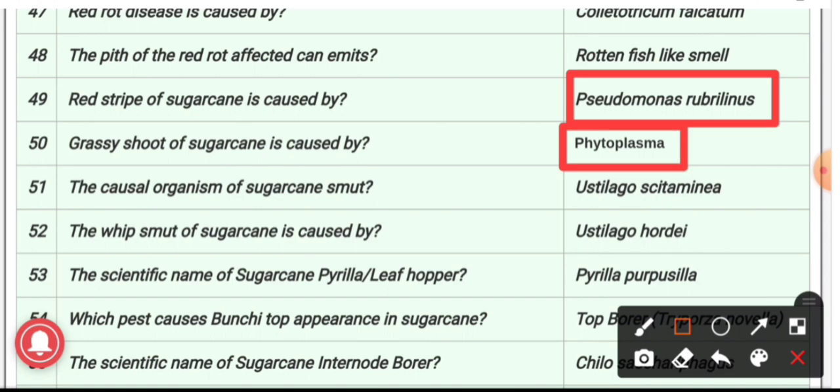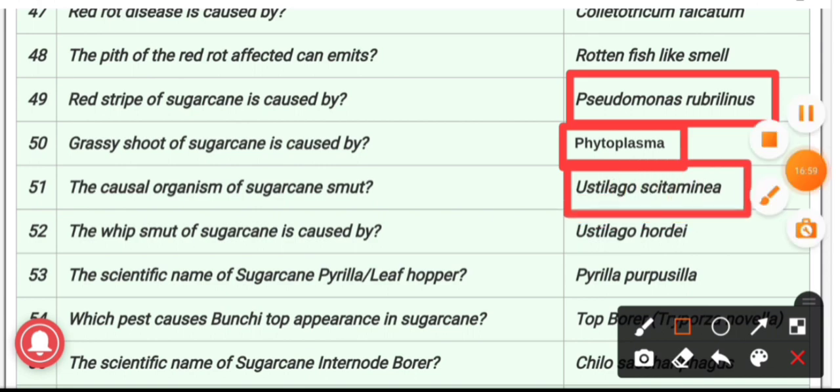51st question: the causal organism of sugarcane smut? The answer is Ustilago scitaminea. In sugarcane smut, the symptoms are the production of a whip-like structure from the growing point of the cane. This whip is covered by a translucent silvery membrane enclosing a mass of black powdery spores, and the initially thin cane with elongated internodes later becomes reduced in length.